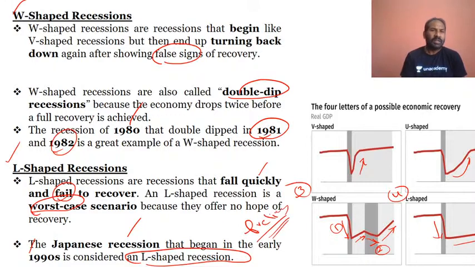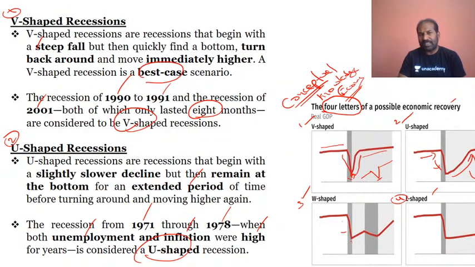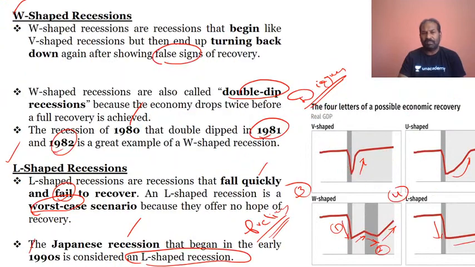They could give you any of these diagrams and ask which of the following is the V-shape or U-shape, which is the double dip, which is the worst case scenario, which is a false sign of recovery, which is the best case recovery scenario, or which shaped recession is related to the Japanese recession.